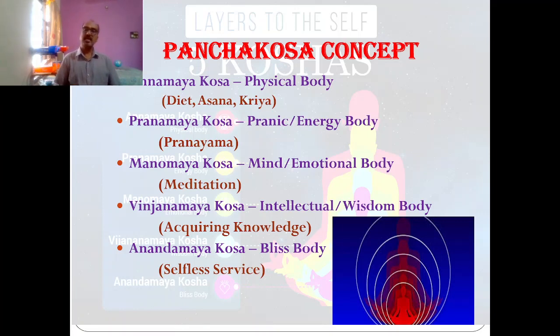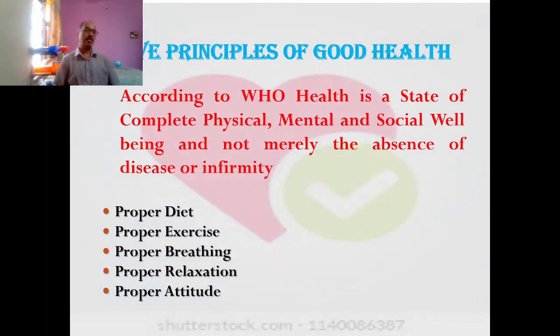That is called a Vijnanamaya Kosha. The inner layer, the most inner layer, the fifth layer, that is called Anandamaya Kosha or bliss body. The rectification measure is self-service, the word we are calling as Karma Yoga. So these are the Pancha Kosha concept: Annamaya Kosha, Pranamaya Kosha, Manomaya Kosha, Vijnanamaya Kosha, and Anandamaya Kosha.